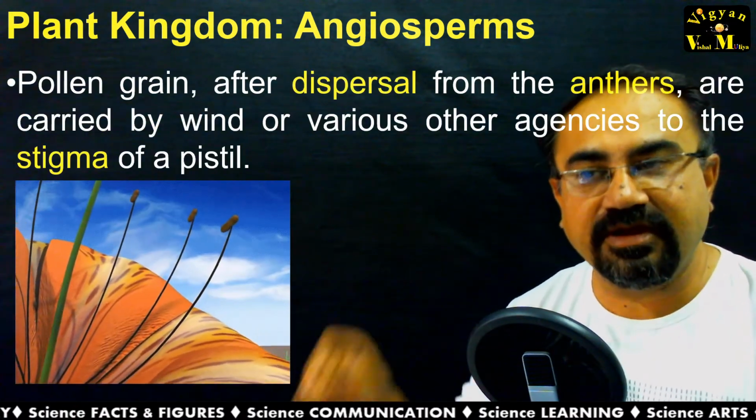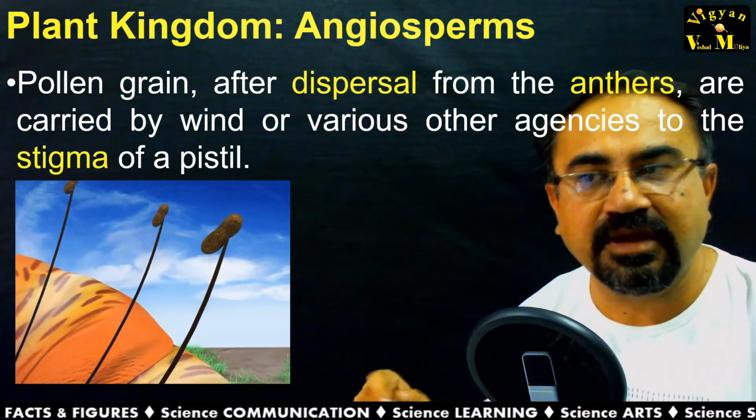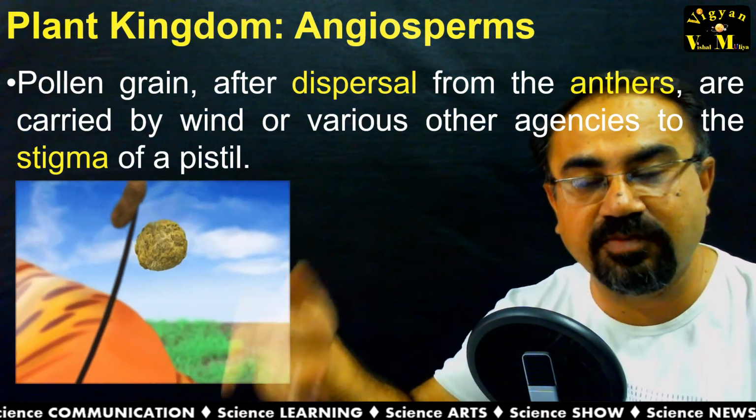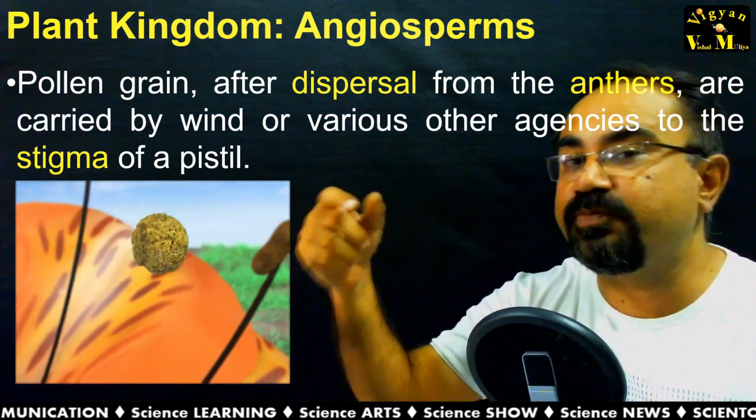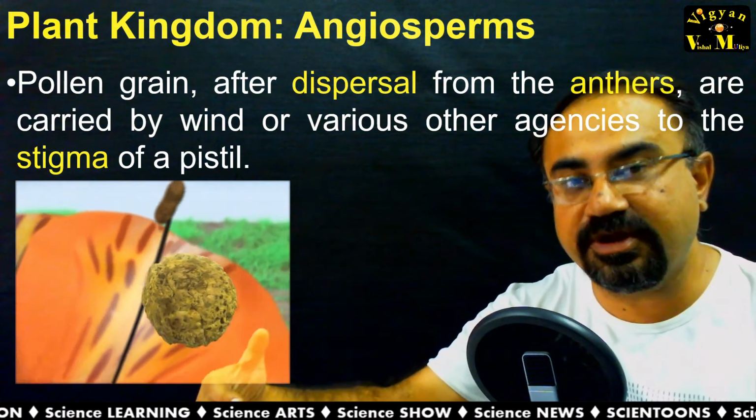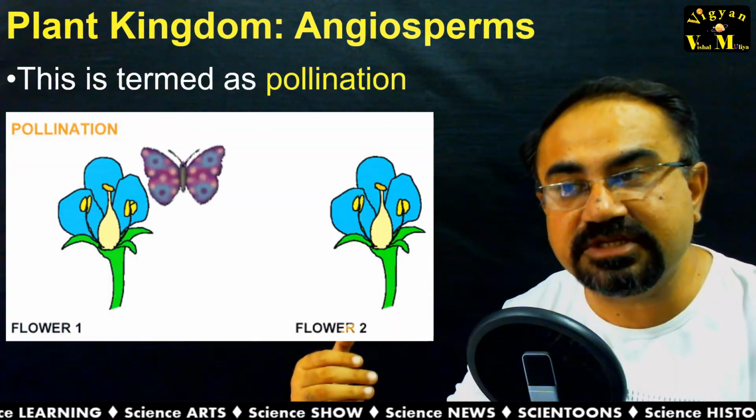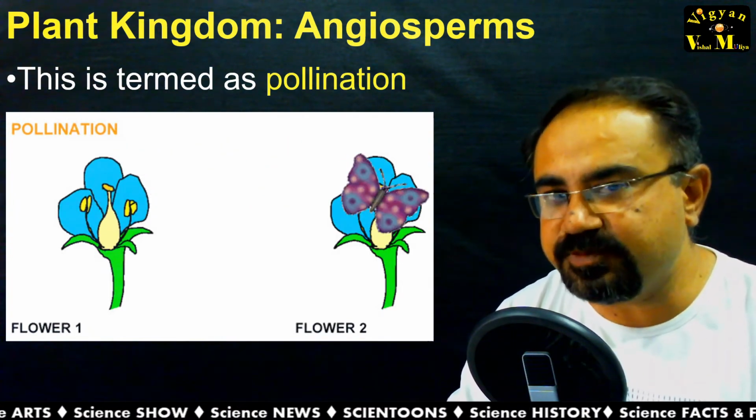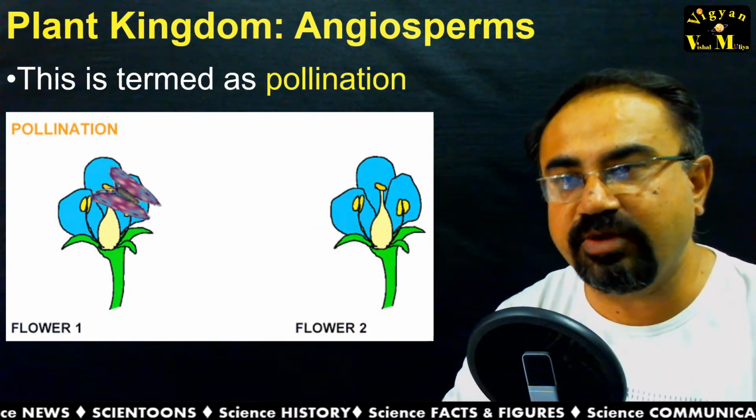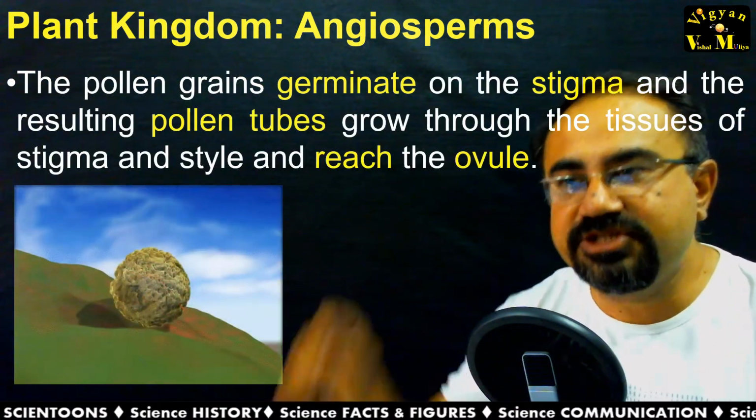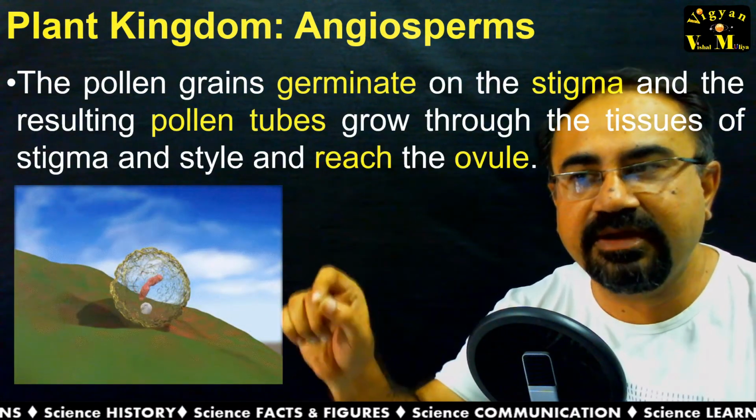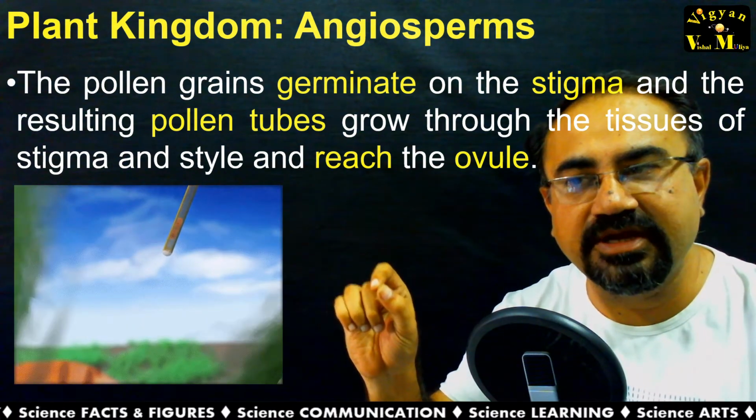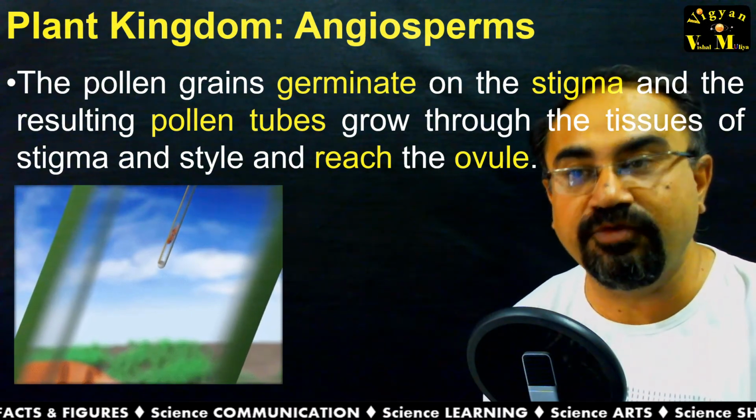The pollen grain, after dispersal from the anther, is carried by wind or by various agencies like insects or birds to the stigma of the pistil of the female reproductive part, and this process is known as pollination. Pollination we are going to study in much more detail in standard 12th. The pollen grain germinates on the stigma, and the resulting pollen tube grows in the tissue of the stigma and style and reaches the ovule.